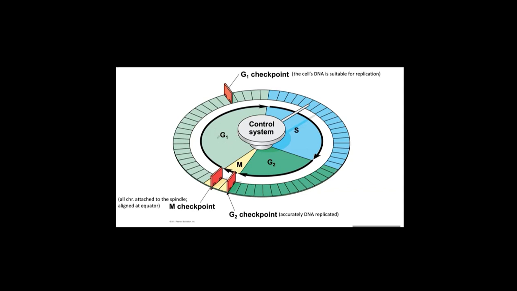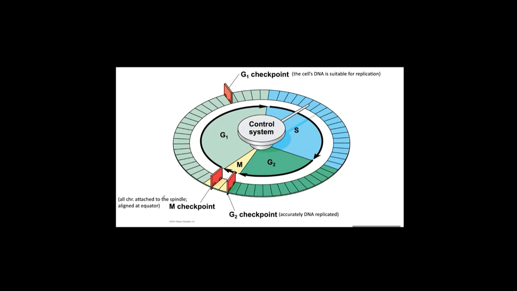Maybe the cell passed the G1 checkpoint because the DNA integrity is good, and the DNA replicates successfully, so the G2 checkpoint is passed, and then you are committing to mitosis. But even in the middle of the mitosis phase, there is one more checkpoint. The cell monitors whether the spindle microtubules attached to the kinetochores correctly, and whether the sister chromatids properly pull toward each pole.